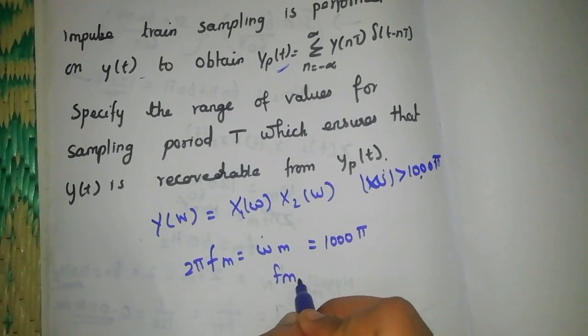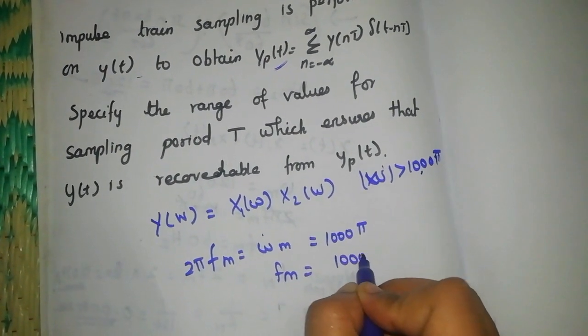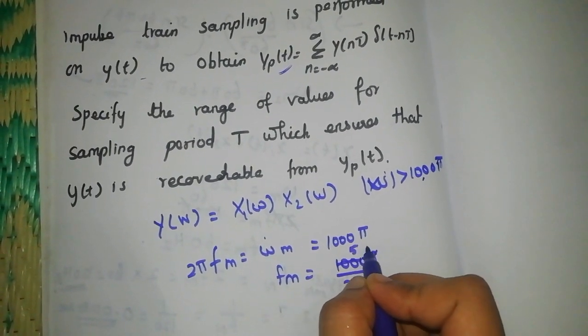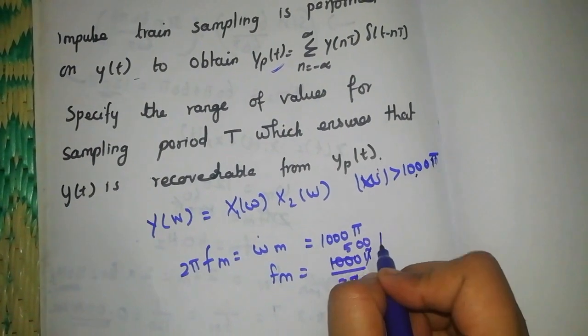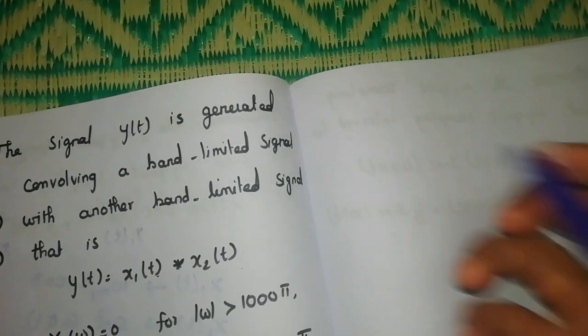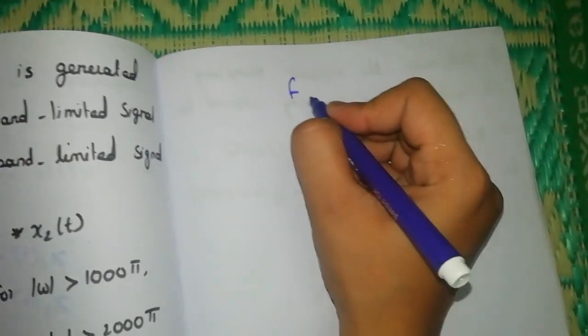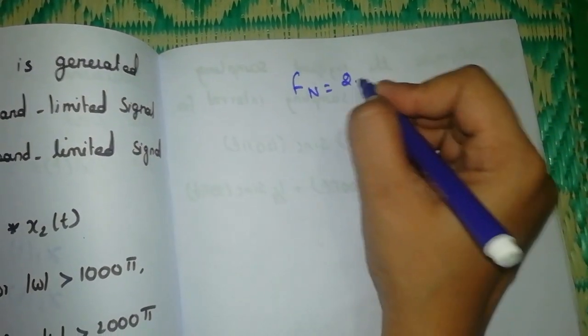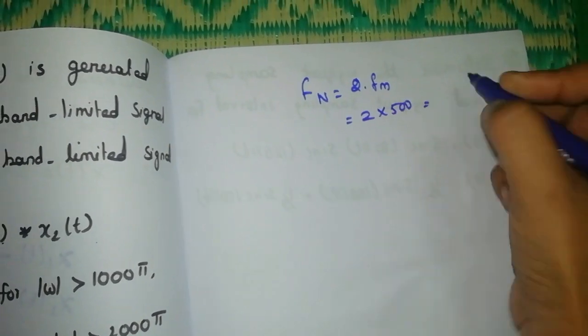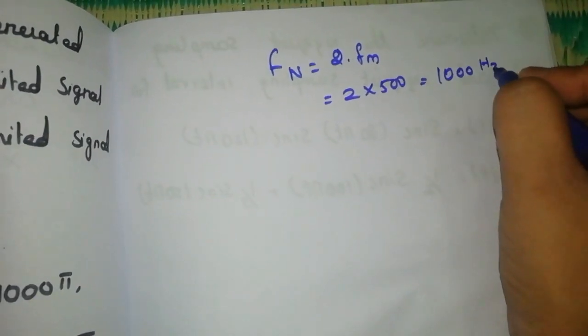From that we can find fm, which is equal to 1000 pi divided by 2 pi. So the result is 500 Hz. This is fm. From that we can find the Nyquist rate, that is 2 times fm. We get 2 times 500, which is equal to 1000 Hz.